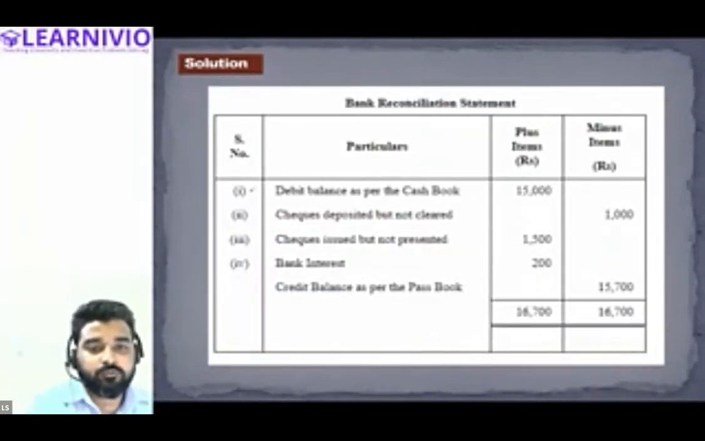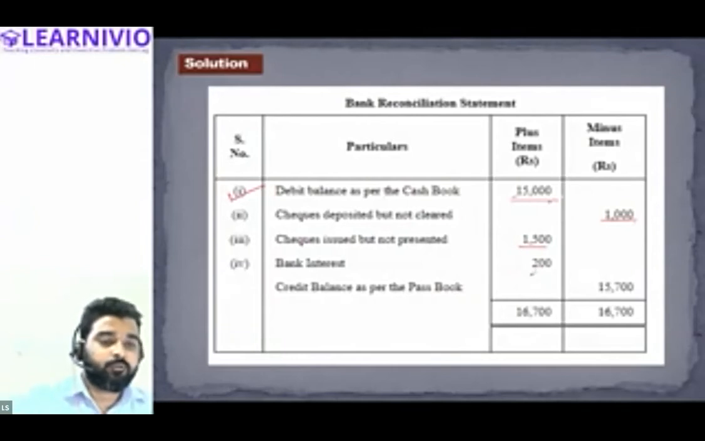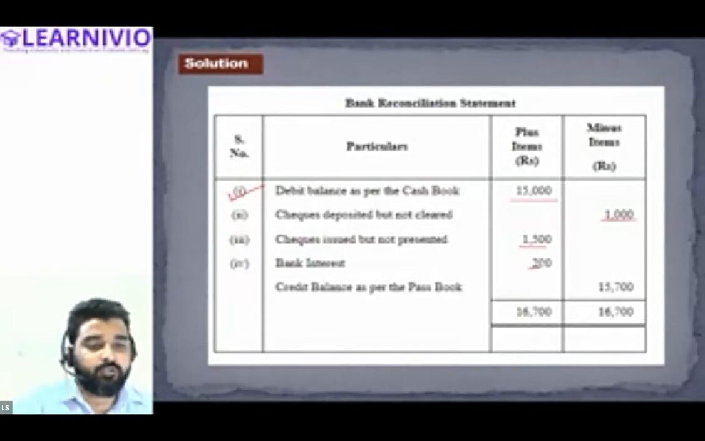So first of all, the 15,000 balance will be kept under the plus column because we have the debit balance of the cash book. Then cheque deposited but not cleared, so this will be reduced. Cheque issued but not presented, this will be added back. Bank interest: the bank has provided interest, so this must not be recorded by the cashier, the accountant of the business. Therefore, we are adding it into the bank balance as per cash book, 200.